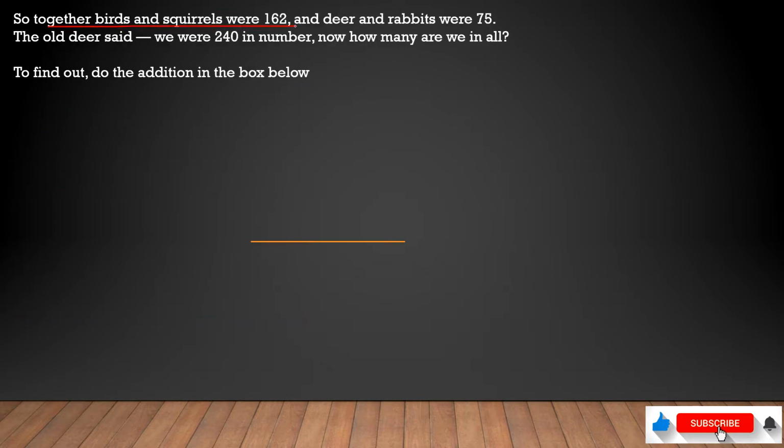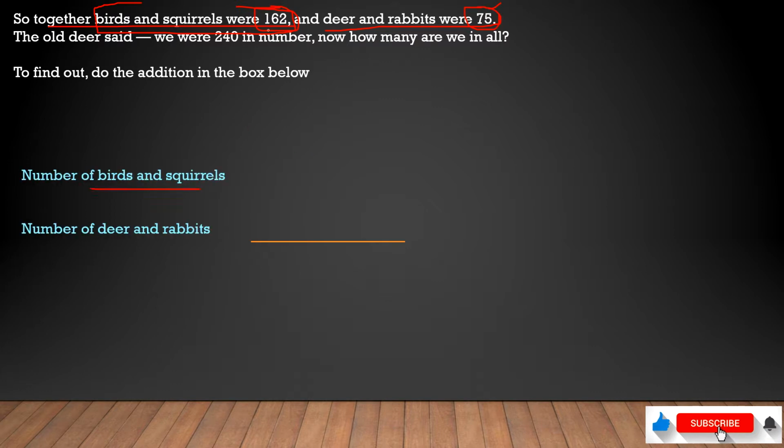Now we'll see what next. We have calculated birds and squirrels are 162, deer and rabbits are 75, and we want to know how many altogether. It means we have to add these two numbers. The number of birds and squirrels is 162, and the number of deer and rabbits is 75. Okay, so we have calculated these two numbers.